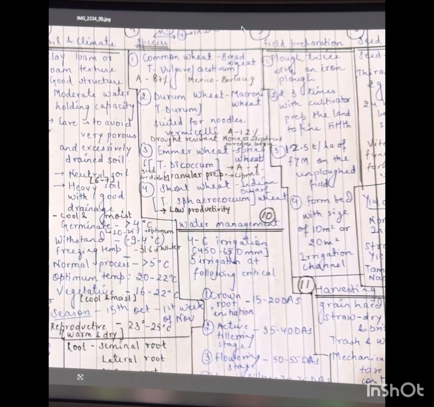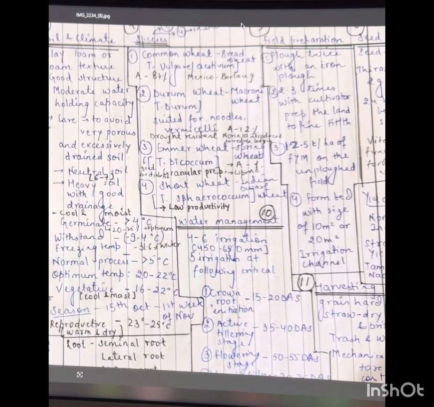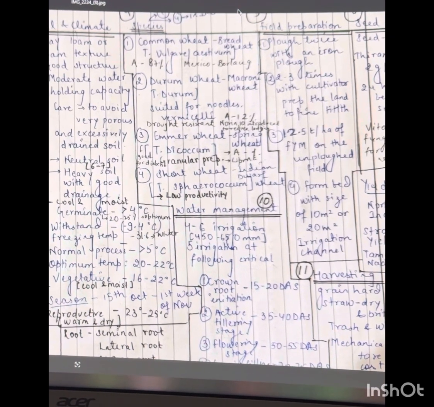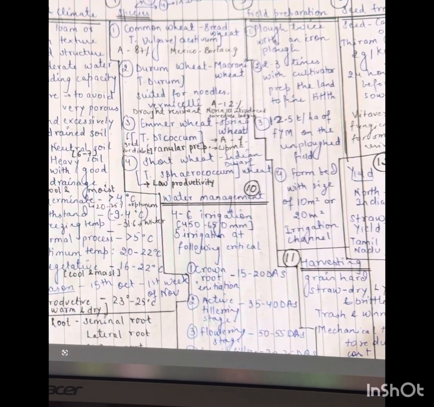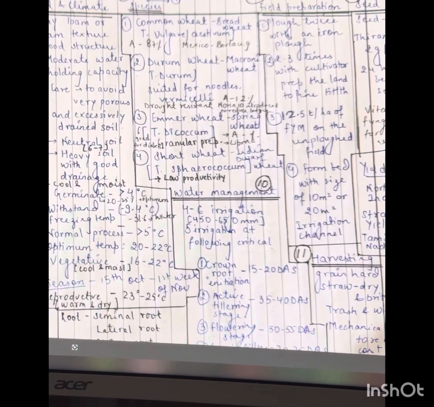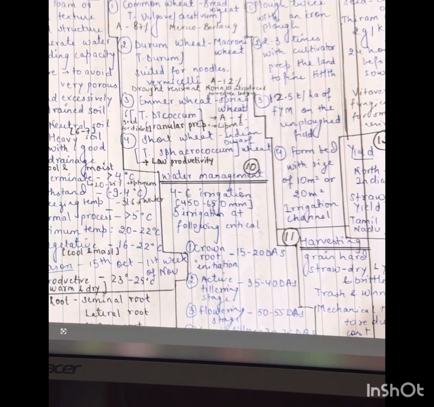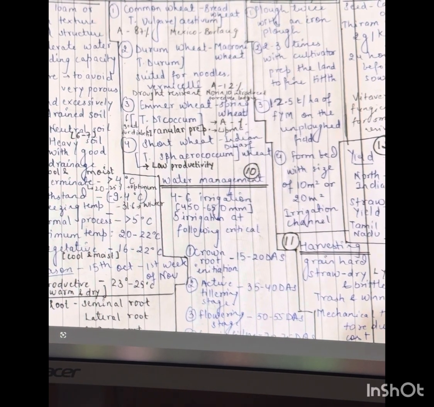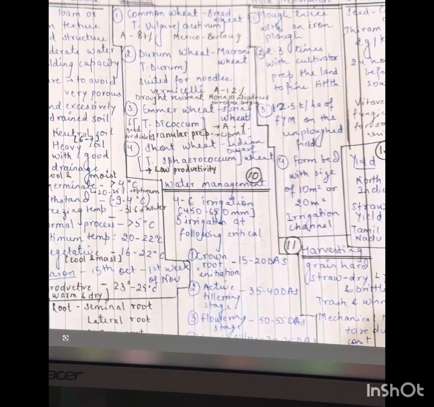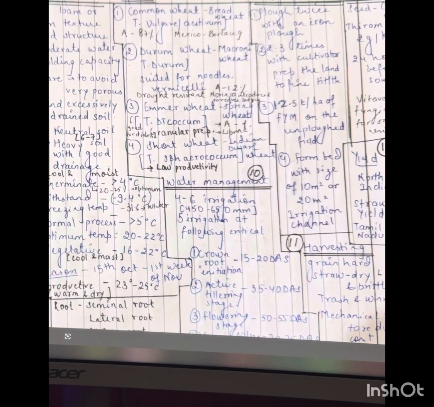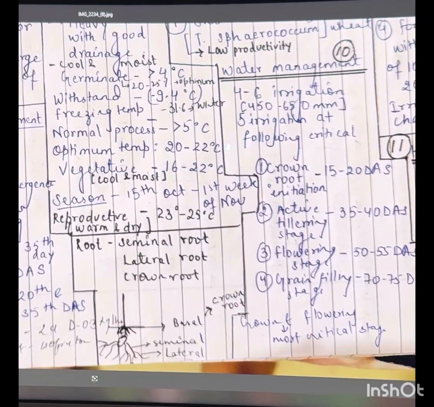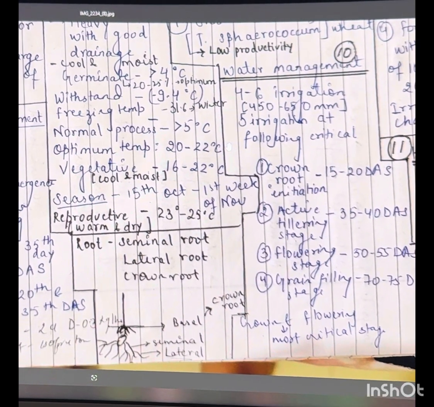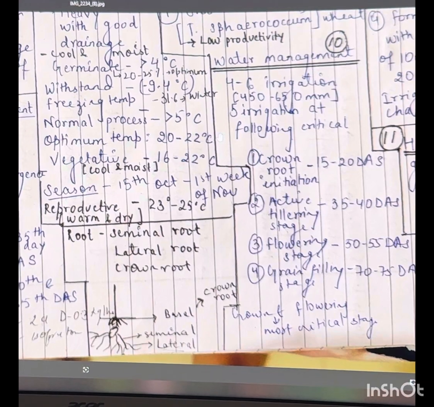It is drought resistant. The third one is emmer wheat, also called spring wheat. The area covered by emmer wheat is 1%. It is good for diabetic patients. An example of emmer wheat is upma. And the fourth one is shot wheat, Indian dwarf wheat, whose botanical name is Triticum sphaerococcum. It is low in productivity. Root system of wheat: seminal root, lateral root and crown root.